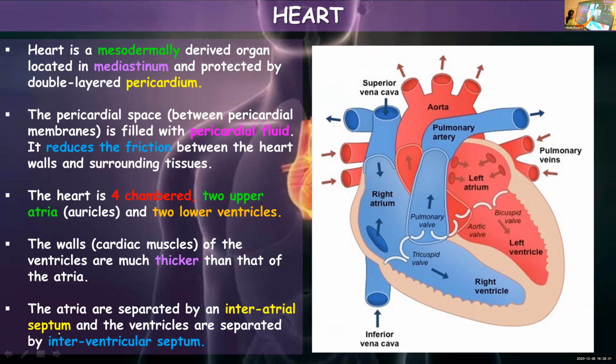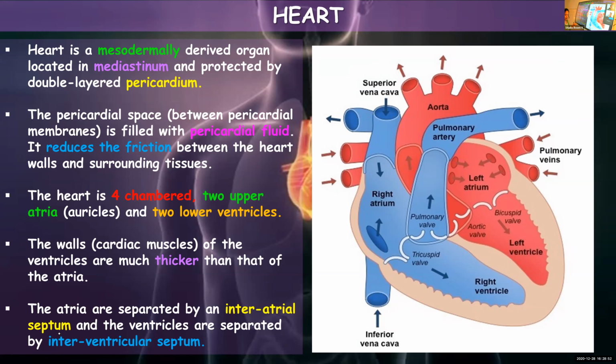The atria are separated by interatrial septum. This term also you have learned in class 10. Septa is the partition between different chambers, and the septa are known by different names depending upon where it is present.